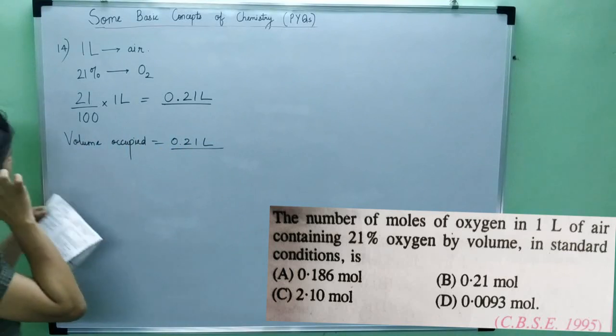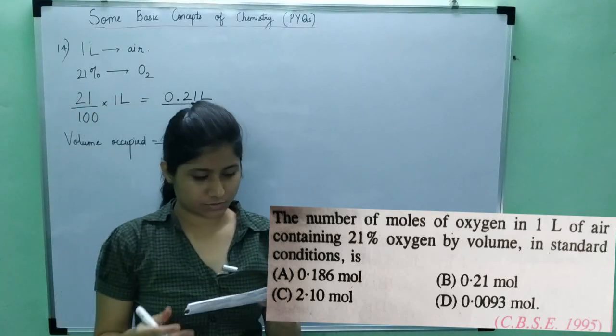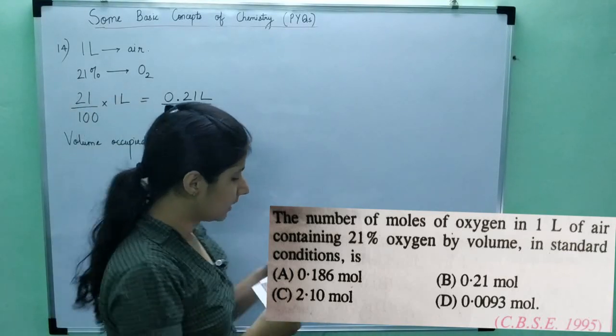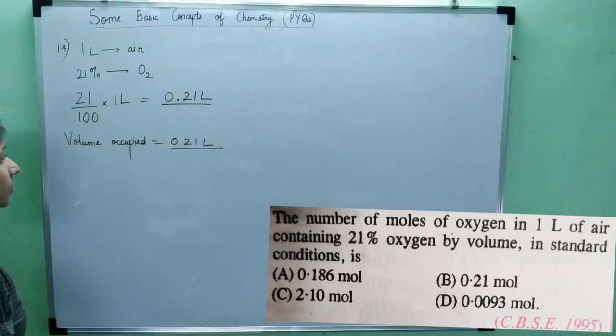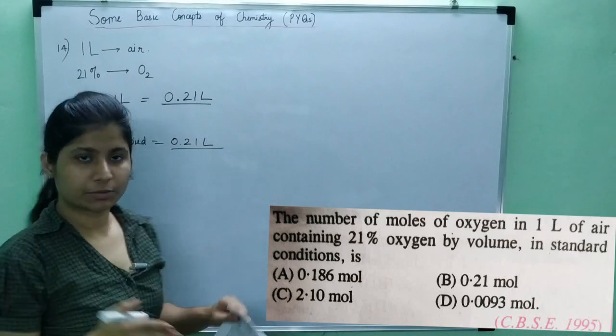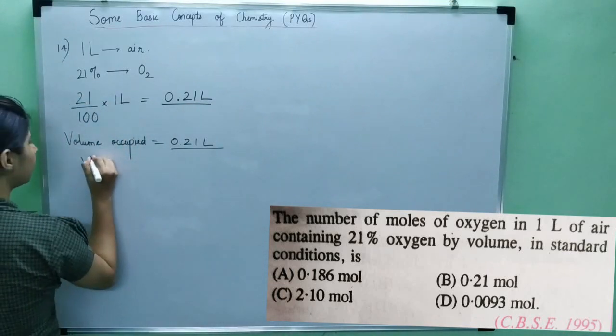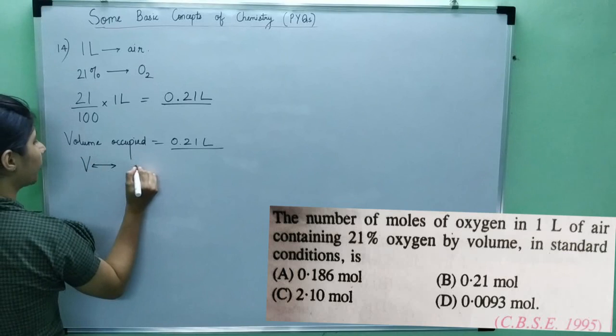Now we know the actual volume occupied by oxygen, and the next thing asked is the number of moles of oxygen in that much volume. So we want the relation between volume and number of moles.